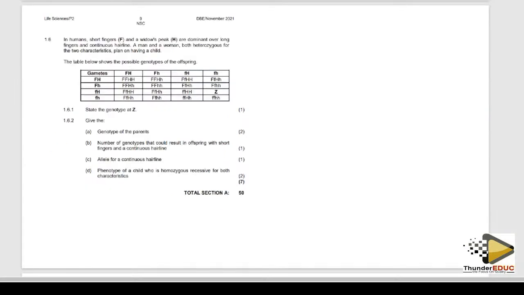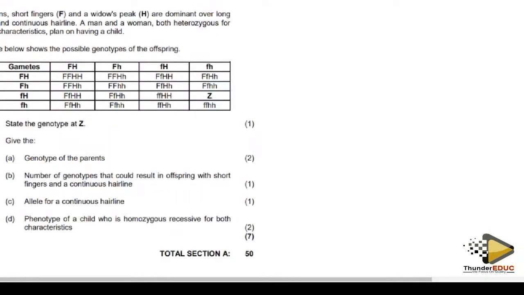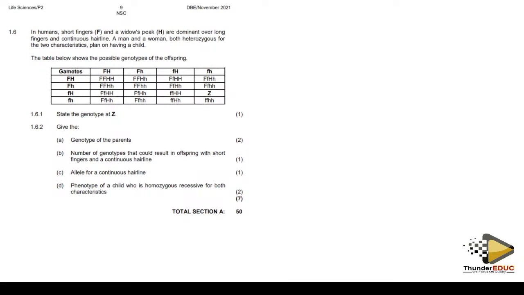Okay, now the question is saying that set Z is this with this. So basically, I'm just going to draw a line. This, you write what's there, and also this line, what's there. So I'm going to say small f, and then capital H, small h.